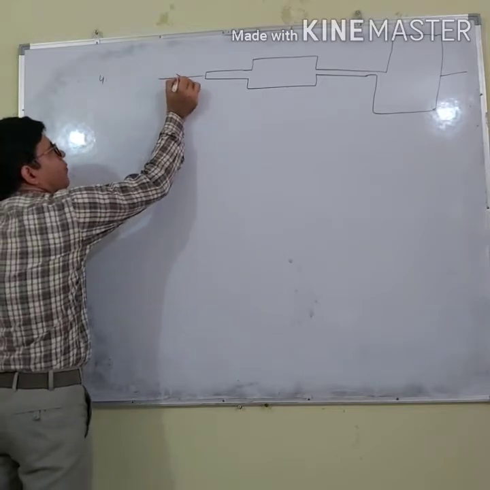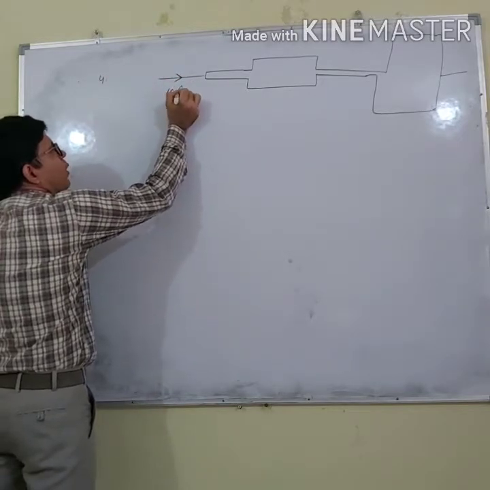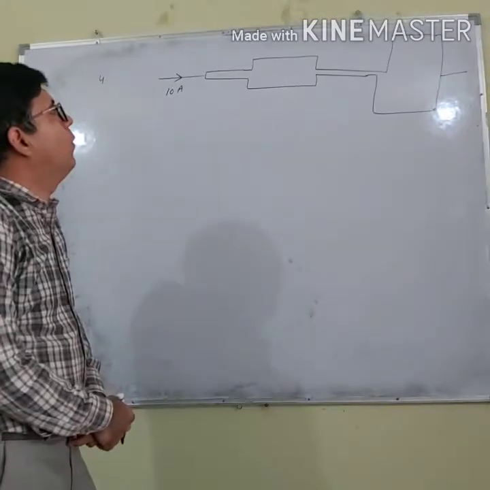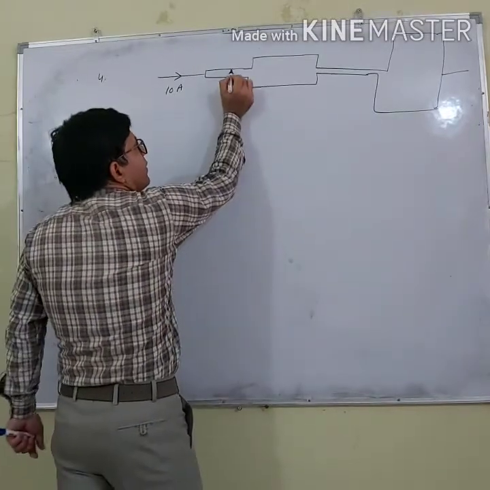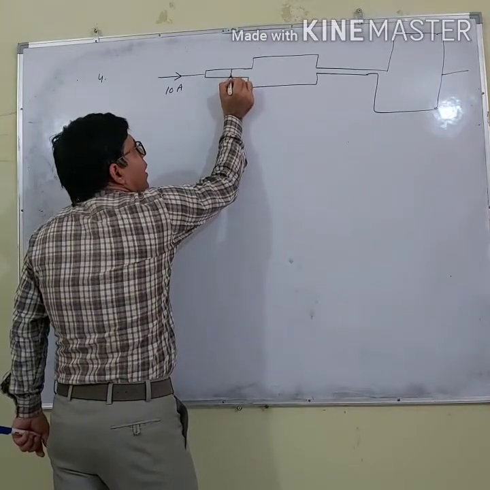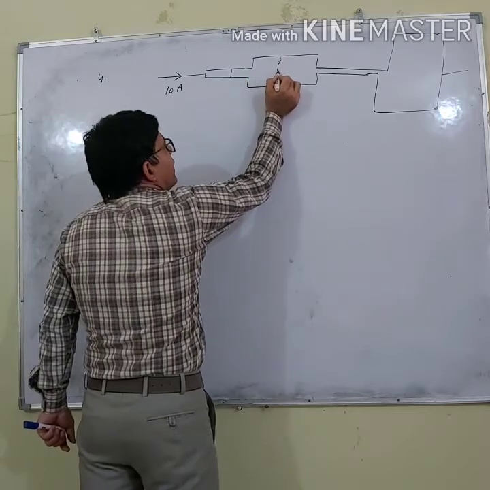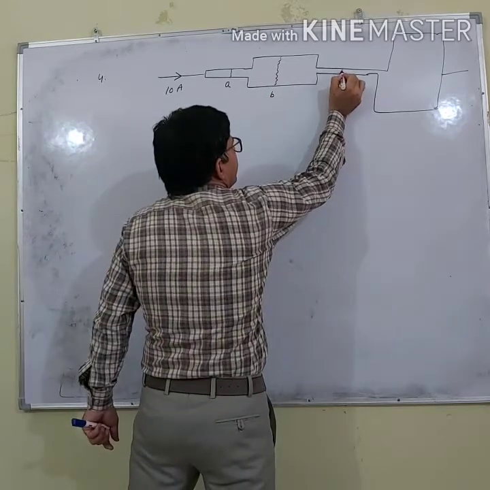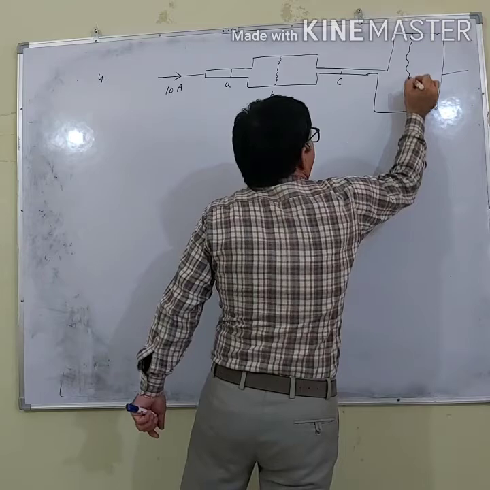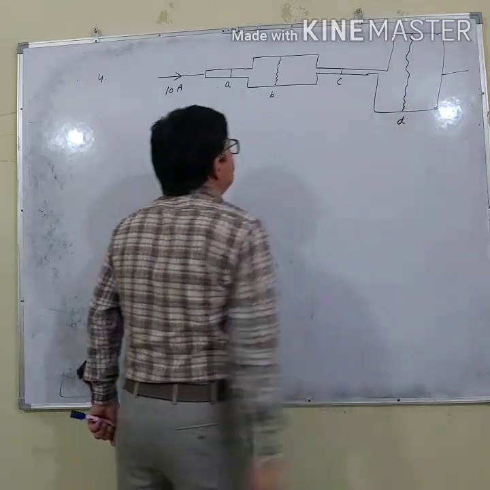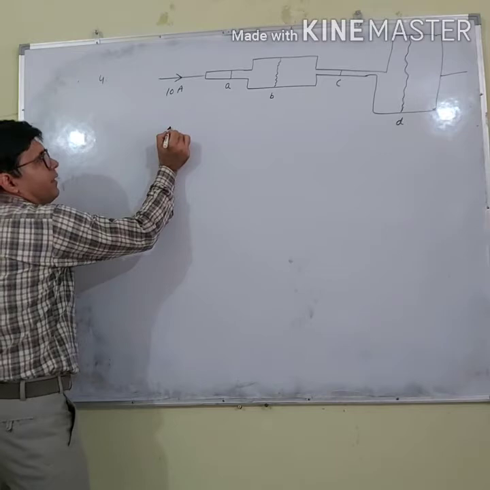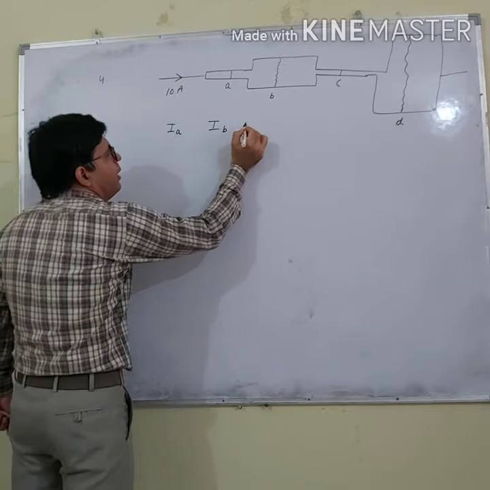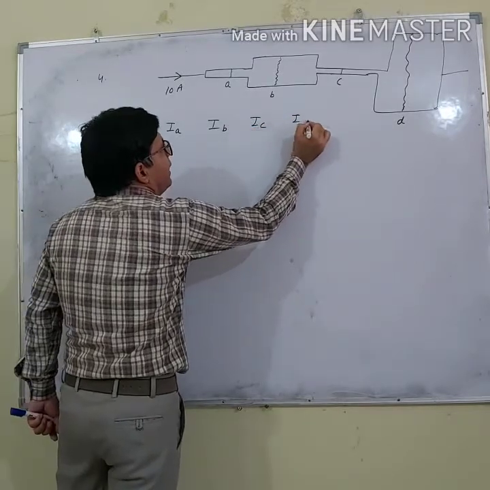Let us say 10 ampere of current is flowing through it. Now, my question is, how much is the current flowing here? Let us say these are cross sections A, B, C, D. My question is, current at A, what is the relation between current at B, current at C, current at D?